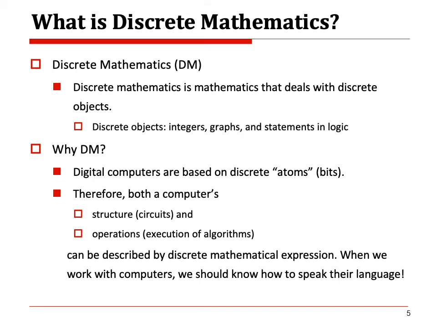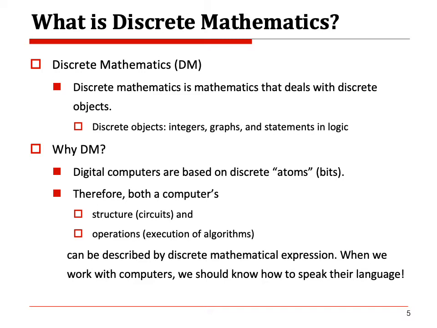What is discrete mathematics? Discrete mathematics is mathematics dealing with discrete objects. Discrete objects are such as integers, graphs, and statements in logic. Why is discrete mathematics important?